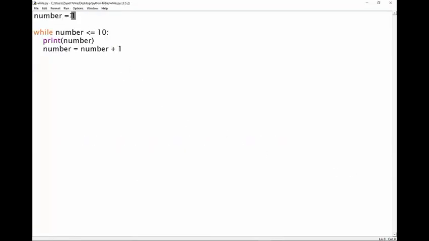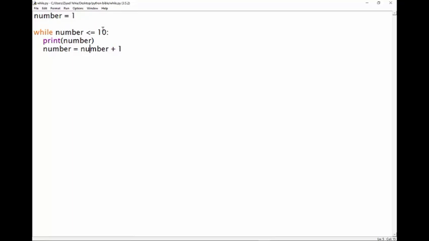So let's just take a step back and see what happened with the code. We started with a variable called number. Okay, we've got a box with the number 1 in it. Now, our while loop is going to repeatedly check whether that number is less than or equal to 10. Okay, so we start off, is 1 less than or equal to 10? Yes, it is. Okay, so that becomes true. We print the number, so we print 1, then we add 1 to the number. So number now becomes 2. So is 2 less than or equal to 10? Yes, it is. So we print 2. Add 1 to 2, so now it's 3.